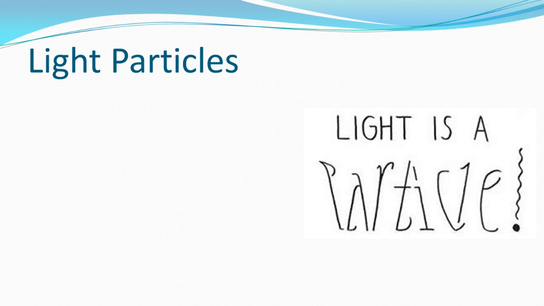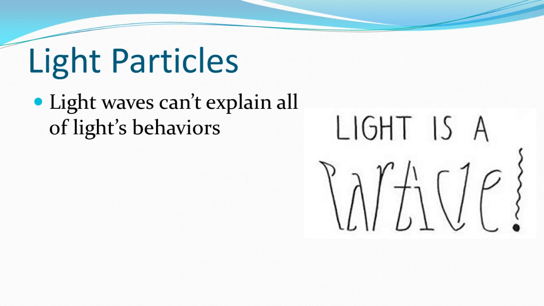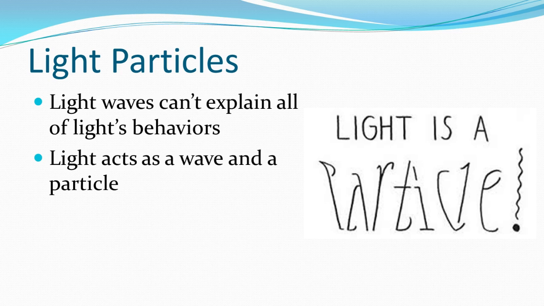However, light travels as a particle as well. There's a duality between light as a wave and light as a particle. The model of having light as a wave and light as a particle helps to explain how light behaves. We have to understand light as a particle as well, because light waves can't explain all of light's behaviors. Light acts as a wave and a particle at the same time.